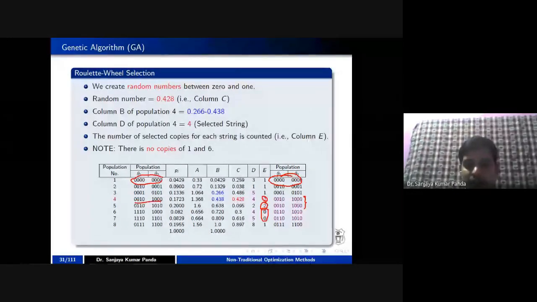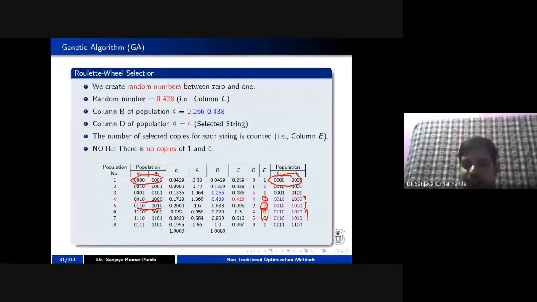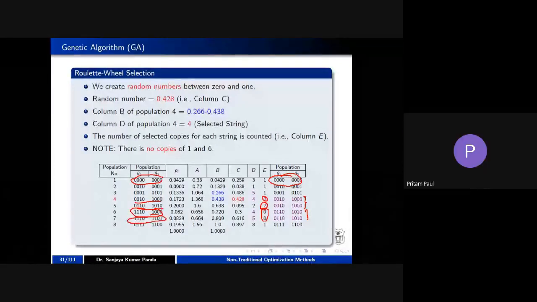And population number 5 is also repeated twice, that is your 0 1 1 0 and 1 0 1 0. As I have written this in the 6th and 7th rows, you are confusing. This is a representational problem. But you check sample 6 and sample 7: they are not there in the entire set. Is it clear, Pritham?